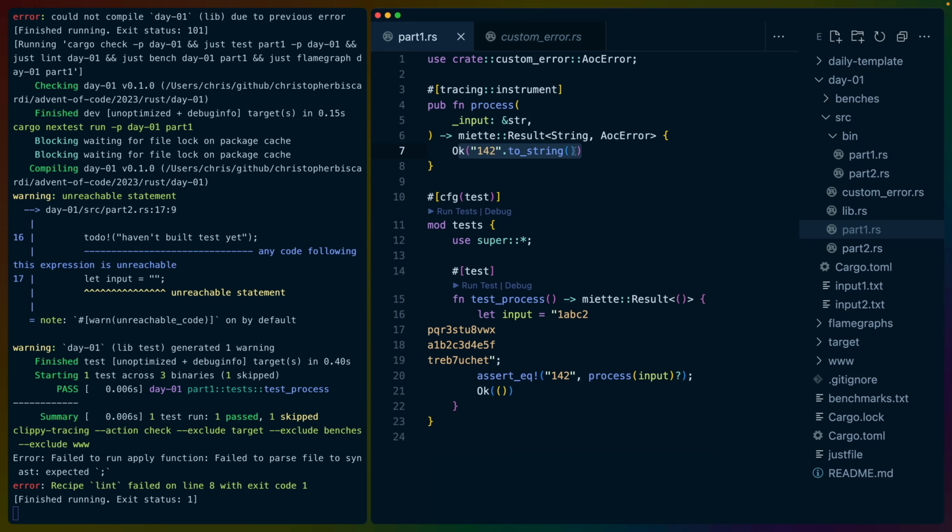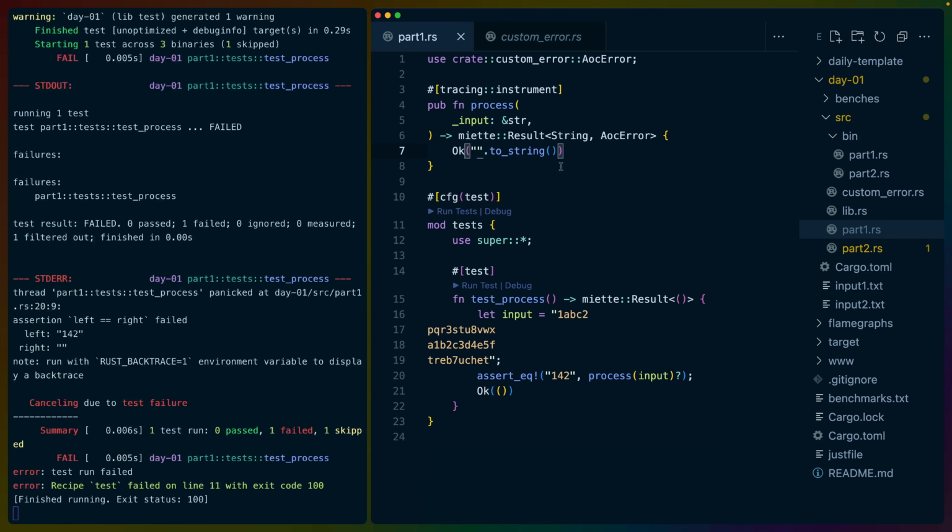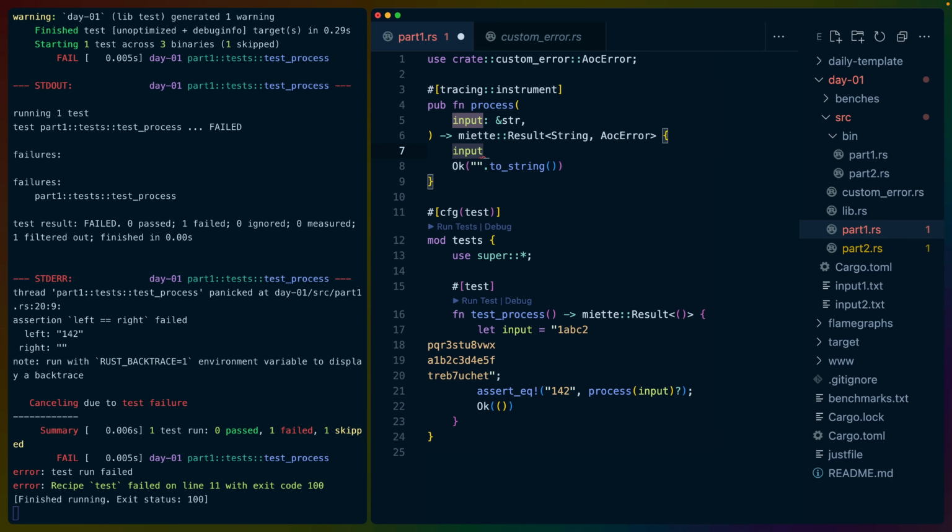And now we need to actually implement our function here. And after we do the successful implementation, I'll go back and I'll go through all of the code. So if you missed something, don't worry about it. I'll be going over this at a beginner level after we do the implementation. So let's start out by making sure our test fails so that we don't have some spurious success passing through here. And we need to get the first and last number in every string here. So to me, that says we need to iterate over these strings, and then we need to filter out the characters based on what can parse as a number. And then we need to take the first and the last of the resulting value. So we can do this via iterators. I'll get rid of this underscore so that Rust knows that we're going to use this input.